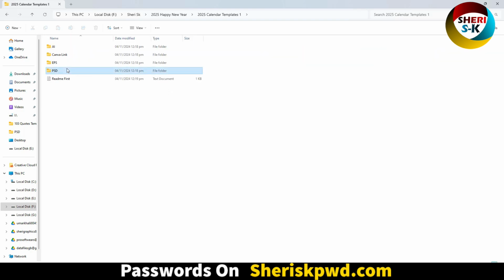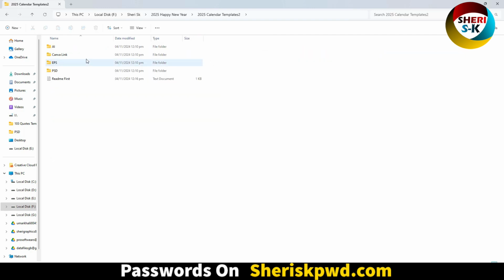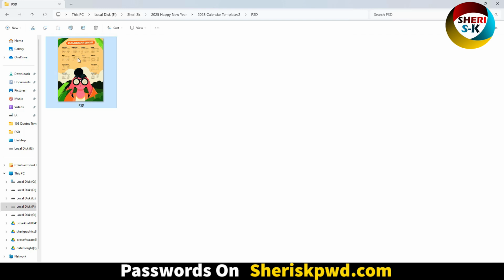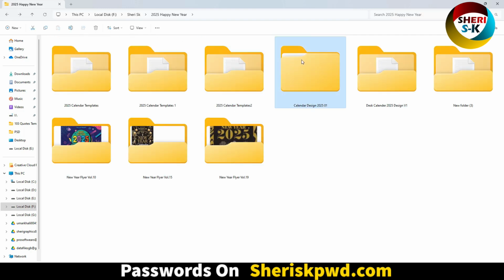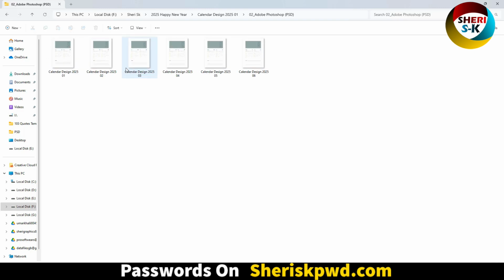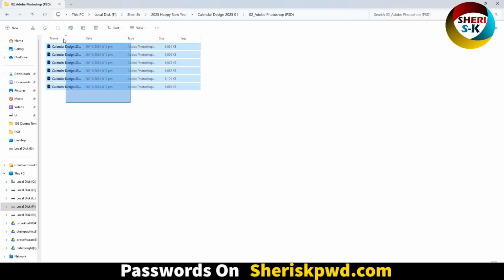Next, here the design changes. You can change everything in Photoshop. Same thing here. Here is the InDesign file and here Photoshop. All are PSD files.